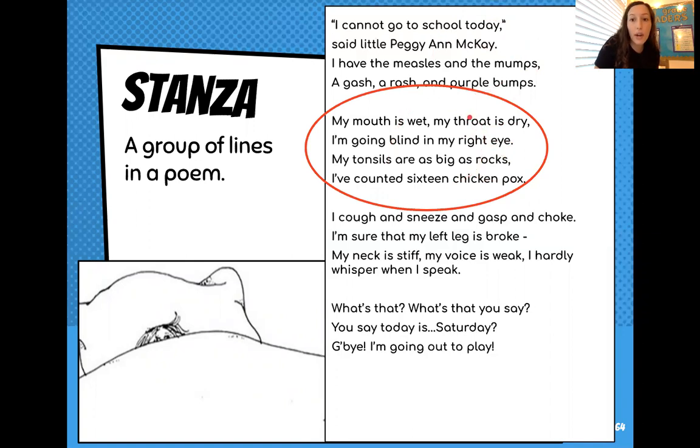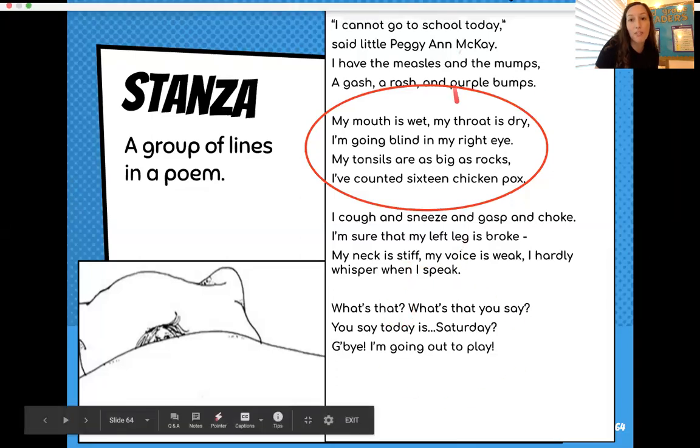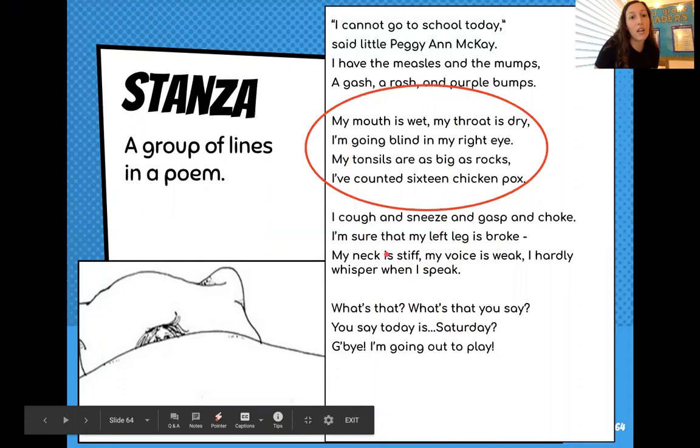Stanzas are usually separated, as you guys see, with these big spaces. So here's stanza 1, and then there's a space before we see our next group of lines for stanza 2, another space, stanza 3, another space, and stanza 4. All stanzas are made up of lines, and all stanzas are a group of lines.